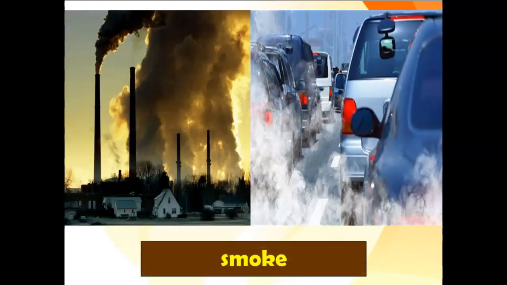Next one, smoke. The toxic gases that factories release into the air, combined with those added by automobiles on the road, means that we have an increased risk of developing chronic respiratory disease, lung cancer, heart disease, and many other illnesses, diseases, and conditions.